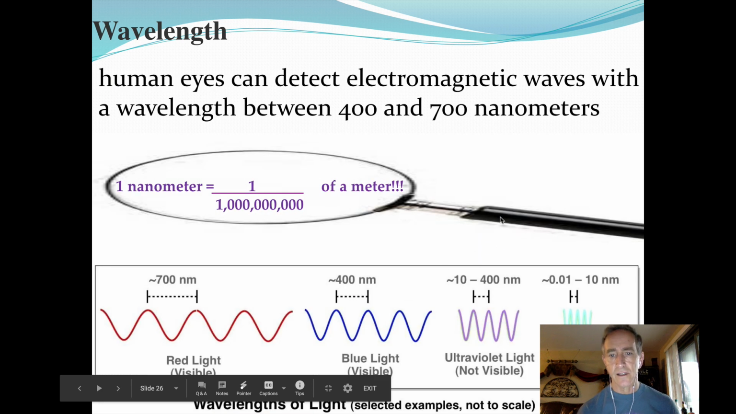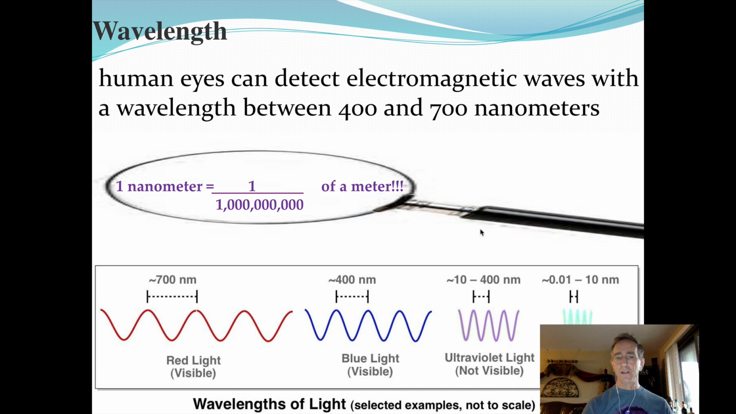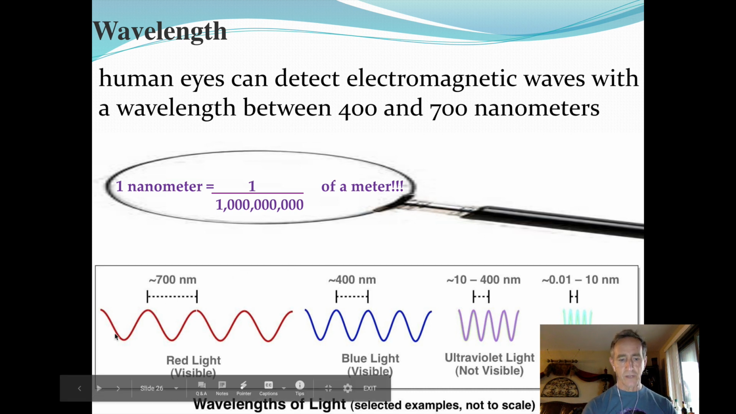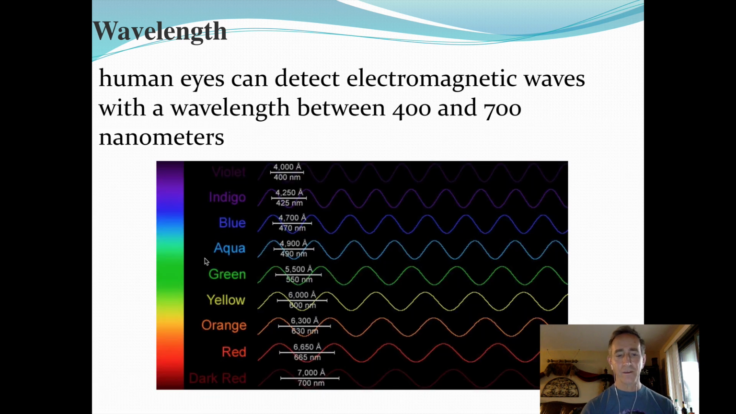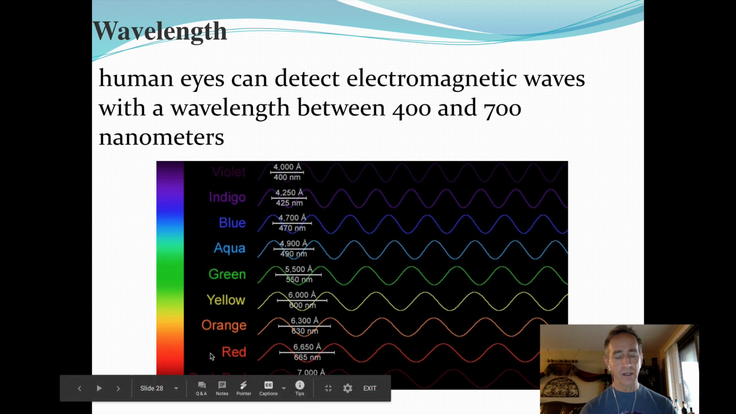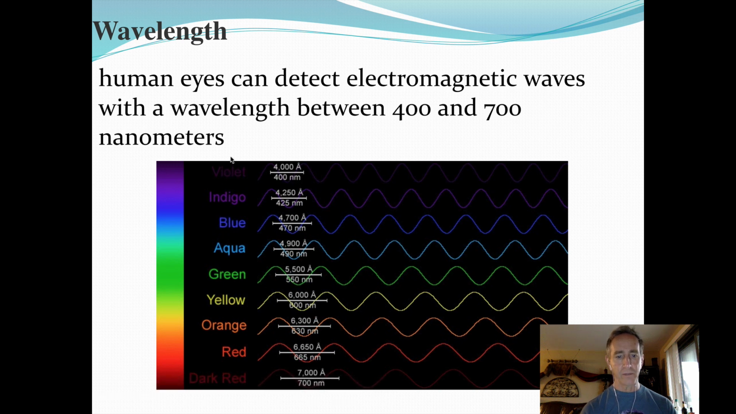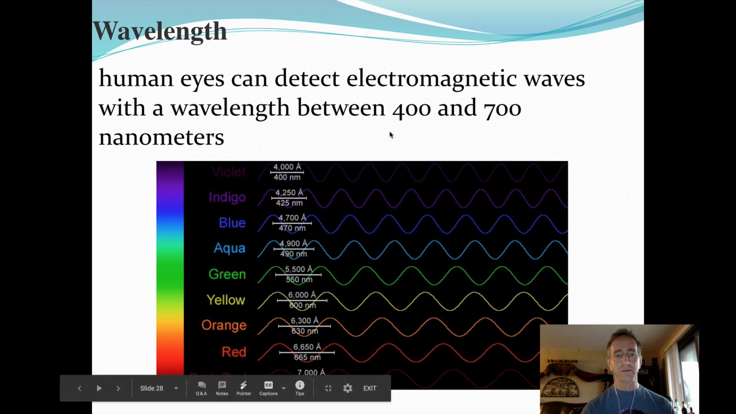Human eyes can detect electromagnetic waves with a wavelength between 400 and 700 nanometers. So 700 would be stretched out red light, and 400 would be really tightly compact blue light. Bluer and bluer you get to ultraviolet, X-rays, and gamma rays. We use Roy G. Biv to remember the colors: red, orange, yellow, Roy, green, G, and then blue, indigo, violet for Biv. Roy G. Biv helps us remember the colors.